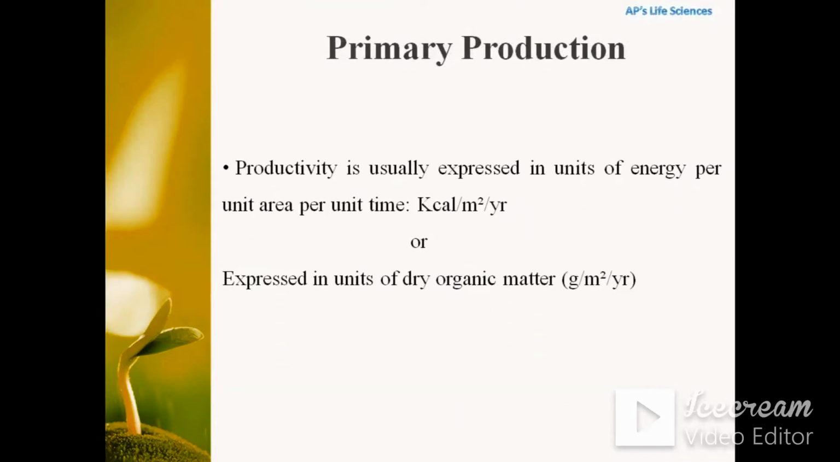Productivity is usually expressed in units of energy per unit area per unit time, that is as kilocalorie per meter square per year, or as expressed in the dry organic matter, that is gram per meter square per year.